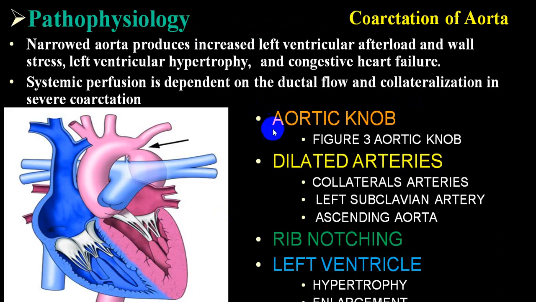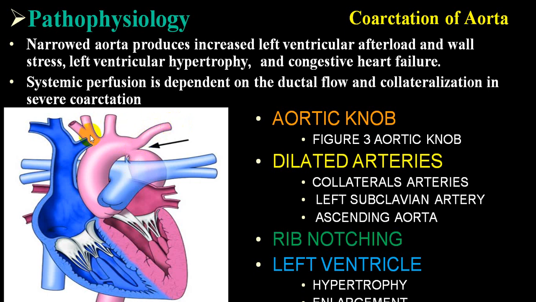So you will have the aortic knob, pre-subclavian dilatation and post-subclavian dilatation, giving rise to what we call a figure 3 appearance. You will have dilated collaterals, with the left subclavian depending upon where it is arising, whether it is a pre-subclavian or post-subclavian coarctation. Now you can see this is post-subclavian, so the left upper limb will receive normal blood flow.